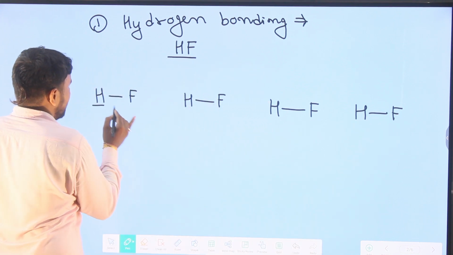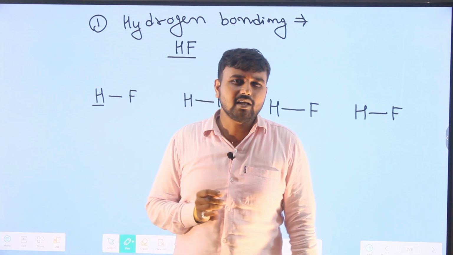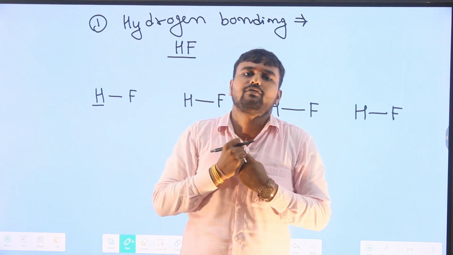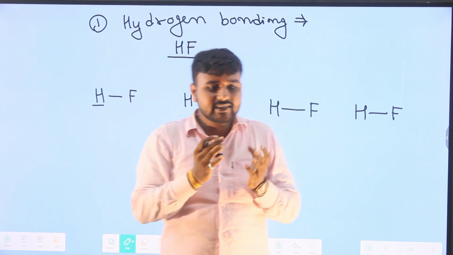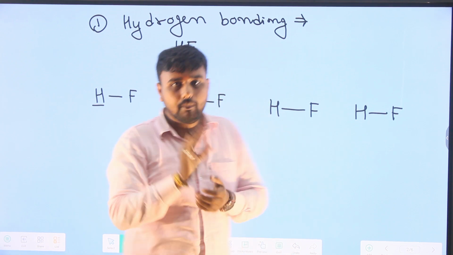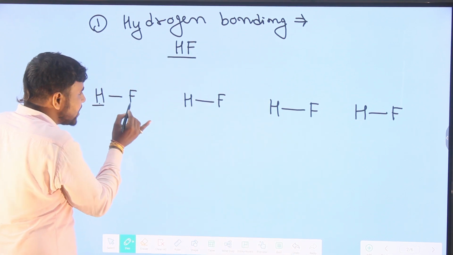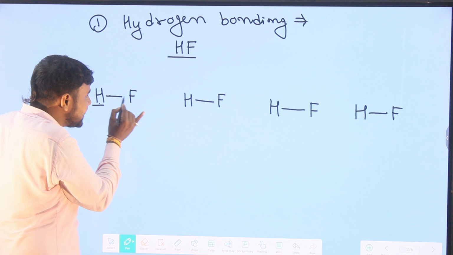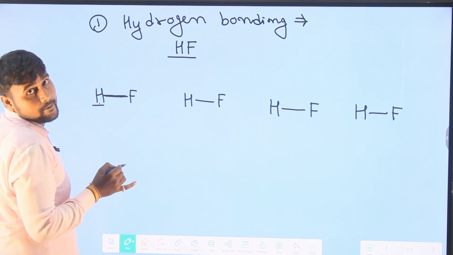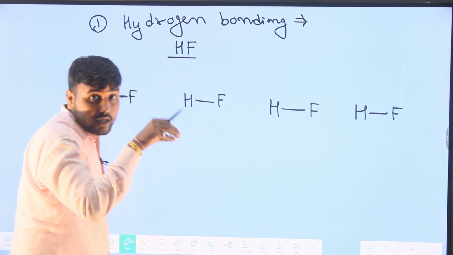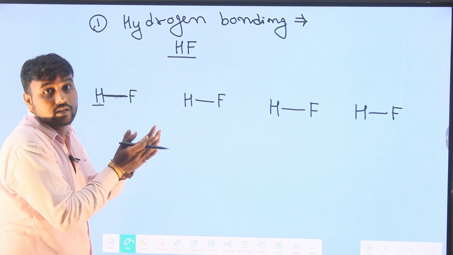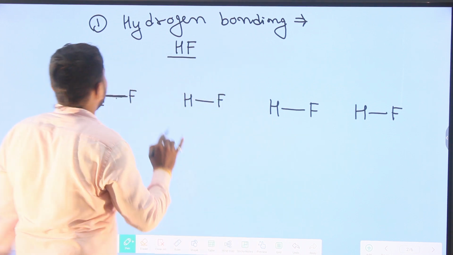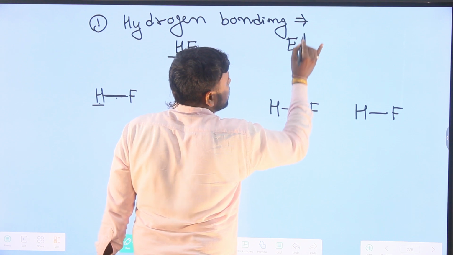Now, let's discuss electronegativity. What is electronegativity? The tendency to attract the shared pair of electrons toward itself is known as electronegativity. Between hydrogen and fluorine, sharing of electrons occurs, therefore they form a single covalent bond. But the shared pair electrons in this bond are attracted toward one atom, which is known as electronegativity.